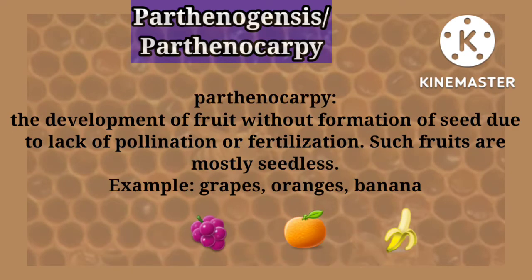Parthenocarpy, on the other hand, is the development of fruit without formation of seed due to lack of pollination or fertilization, and such fruits are mostly seedless, for example, grapes, oranges, and banana.